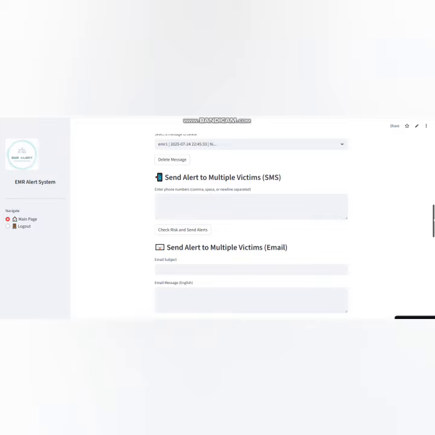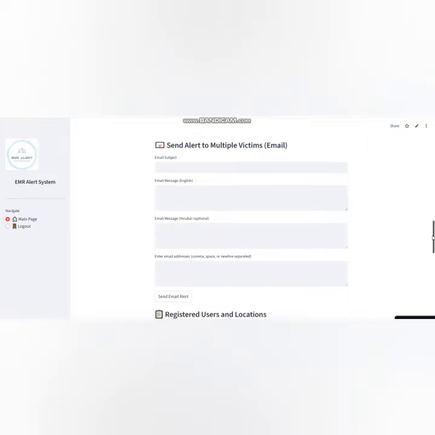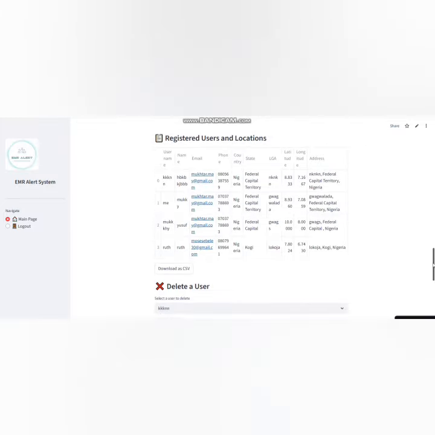We can also get the details of those that have registered, to let us know who to contact if there's any problem. Such information can be downloaded in a CSV file for further analysis. And also, like I said, to improve our model.